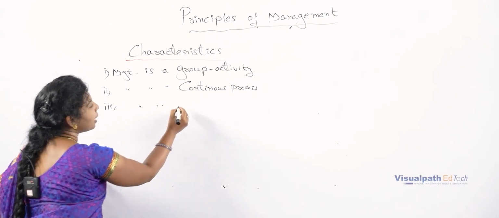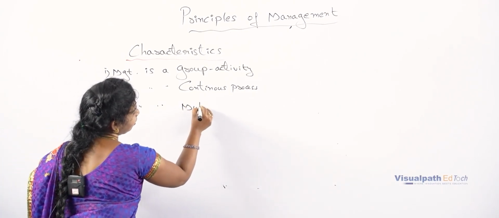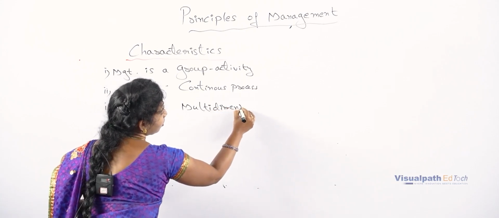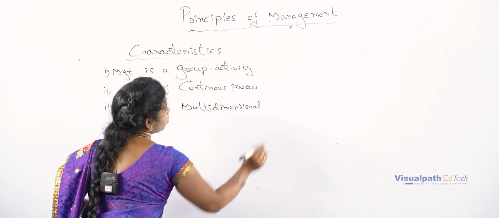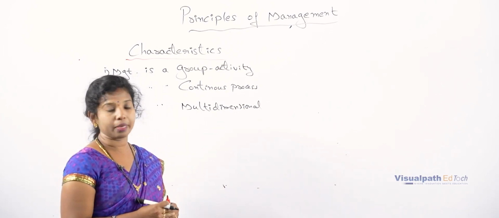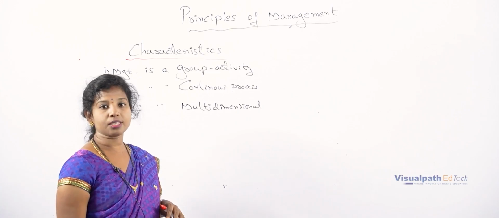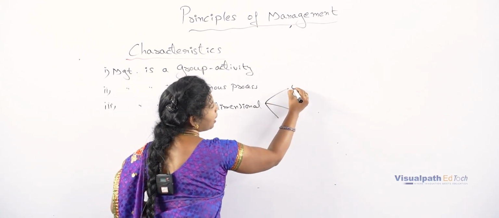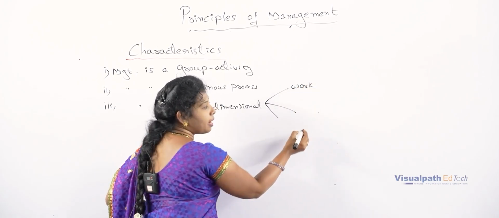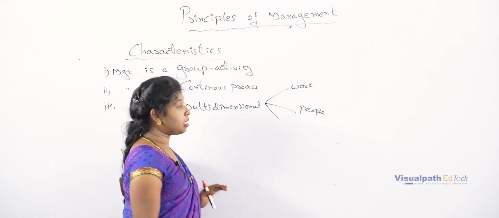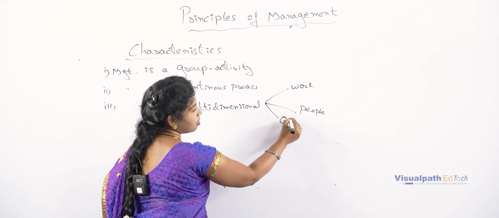management is multidimensional. So here multidimensional is nothing but it is not particular to only one department. Again, it has been categorized into 3 parts, that is management by work, management by people and management by operations.